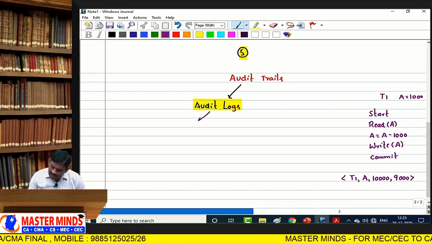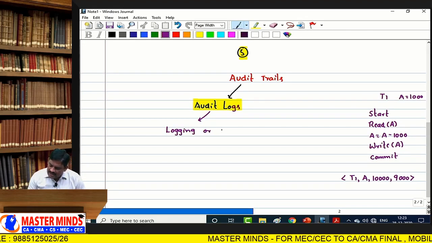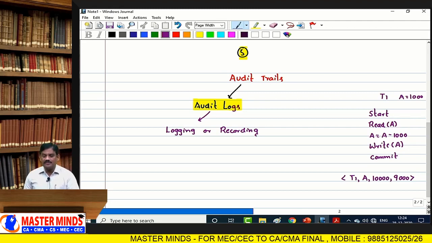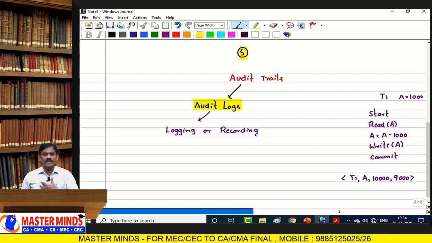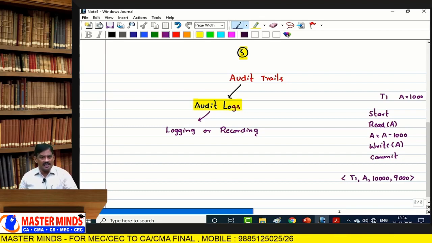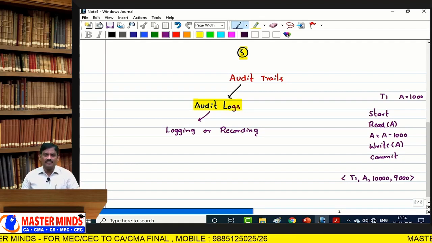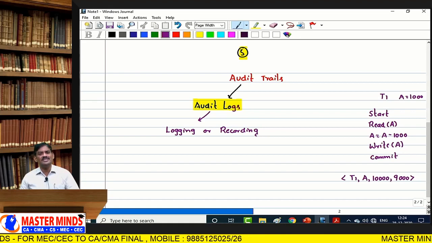These are used for logging or recording activities at user level. User interacts with the application, application level; application interacts with the database, database level; database exists within the system, called a system level.